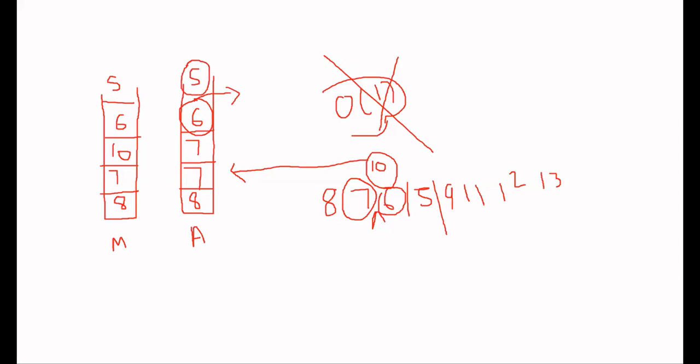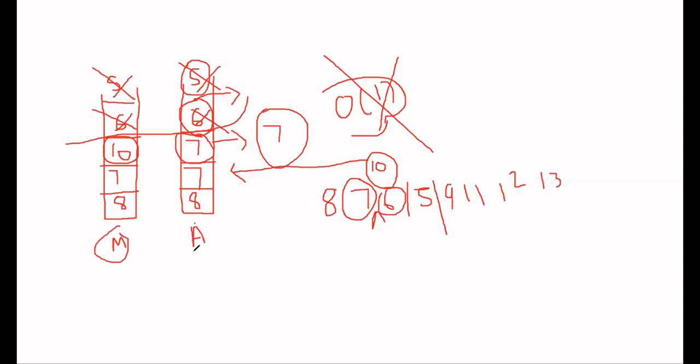Let's say he wants us to delete from the top of our stack. He asks us to delete 5, so I'll delete 5 from here and 5 from here as well. And let's say he asks us to delete 6, so I delete 6 from here and 6 from here as well. After deleting two elements, he asks again which is the minimum element. At the top of this stack, 10 will be there, but at the top of our auxiliary stack, 7 will be there. So right now, from the data in our main stack, 7 is the minimum.